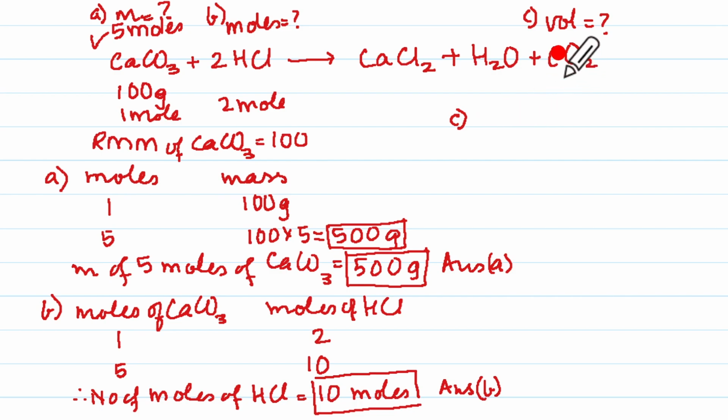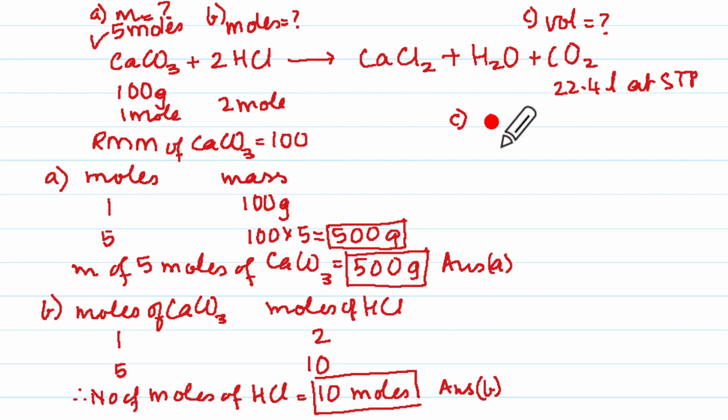For C part, 5 moles of CaCO3 will give us how much of volume? Now there is 1 mole over here, CO2 is 1 molecule, so it will be 22.4 liters at STP. So if there is 1 mole here, then there is 1 mole here.